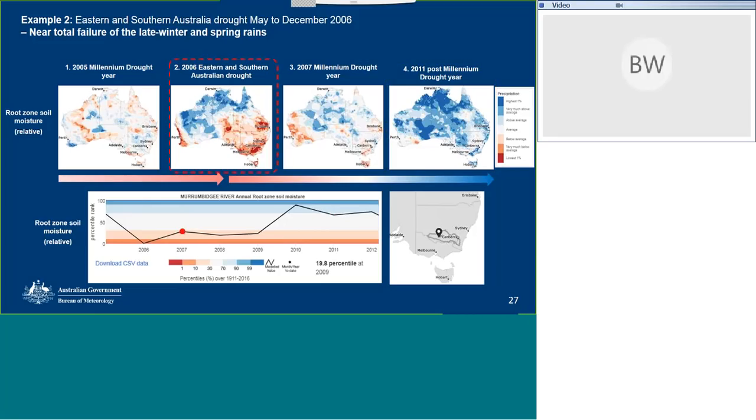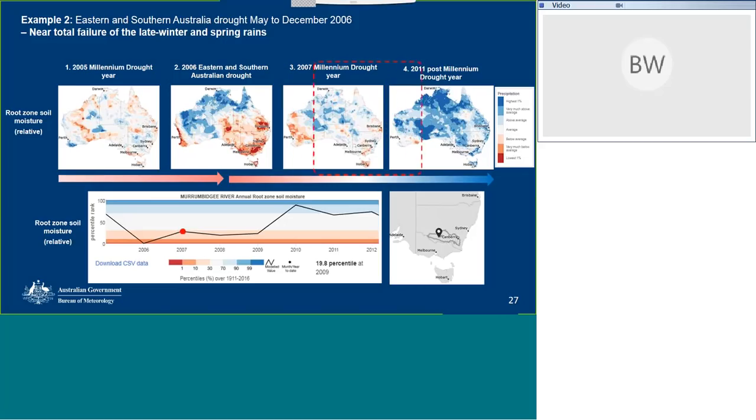So what we're going to do here while we wait to resolve the technical difficulties, we're going to have a bit of an action replay. So going back to the first visualisation here, 2005, we can see the time series and we can see the spatial visualisation here. Moving to 2006, we see a lot more red in that southeastern area in the visualisation, and in the time series we see it drops to the lowest on record. In 2007, we see it come up slightly, a bit more blue, but a lot of white in that southeastern area, but still persisting red areas.